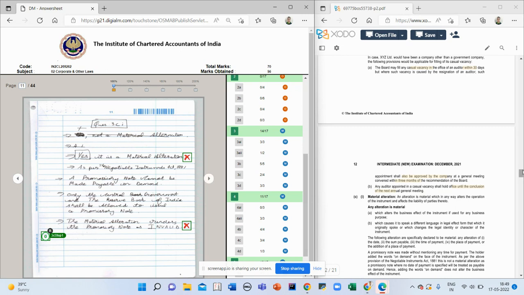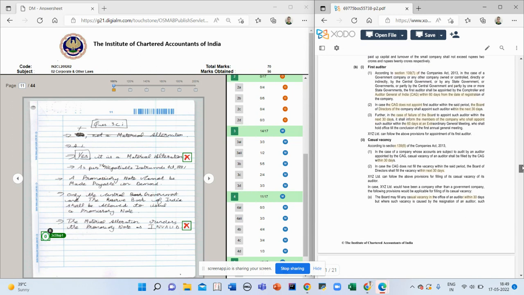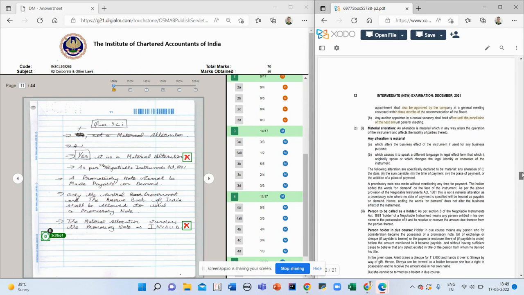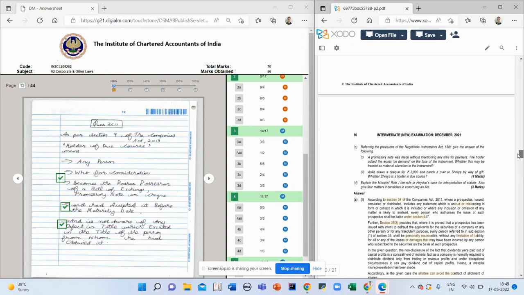Then three was regarding negotiable instrument, whether it is material alteration or not. I wrote the wrong thing, so I got 0 marks. 3C, I got 0 out of 2. Then 3C1: Ankit draws a cheque, hands it over to Sharad as a gift, whether he is a holder in due course.